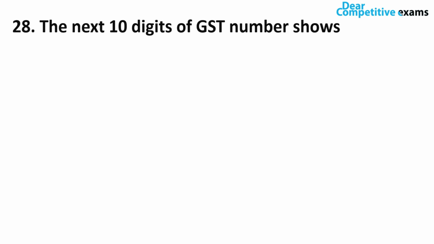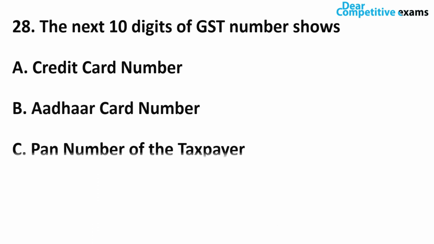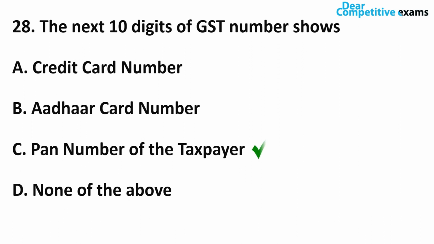The next 10 digits of GST number show. As we spoke earlier, the first two digits show state code and the remaining 10 digits show credit card number, Aadhaar card number, PAN number of the taxpayer or none of the above. So as we know already, the next 10 digits of GST number show the PAN number of the taxpayer. Okay. So let's move on to question number 29.